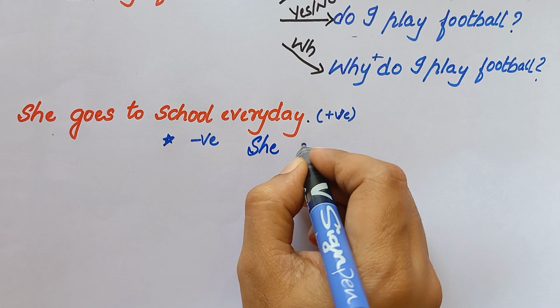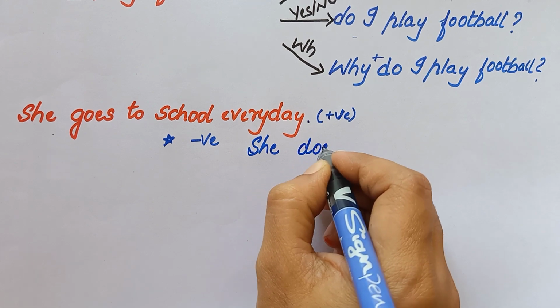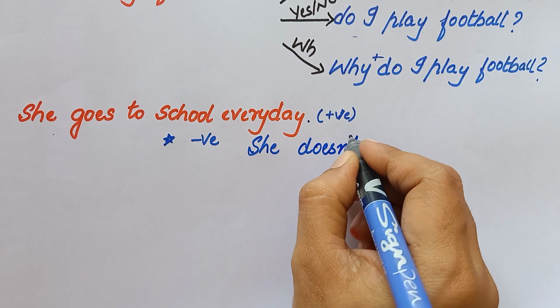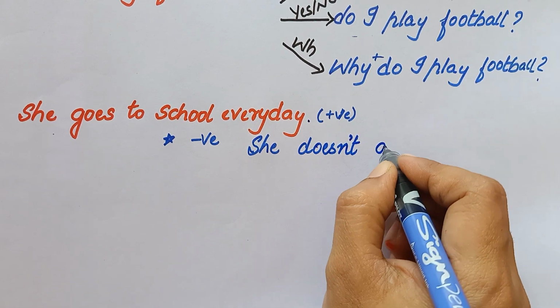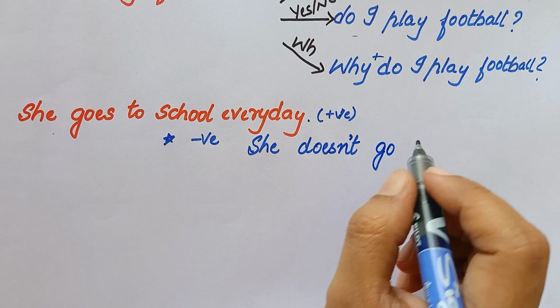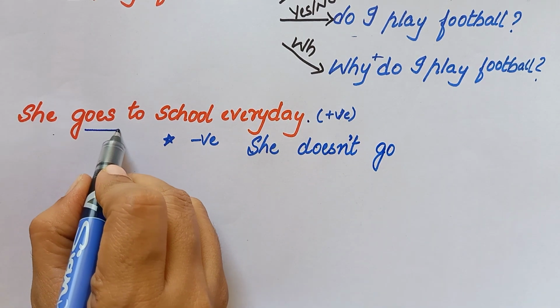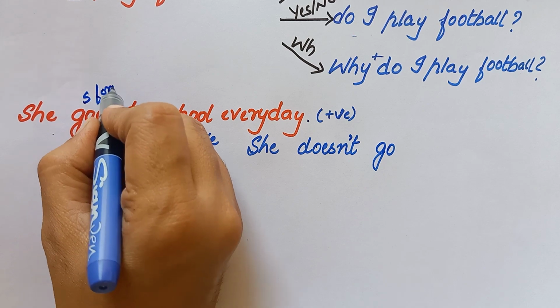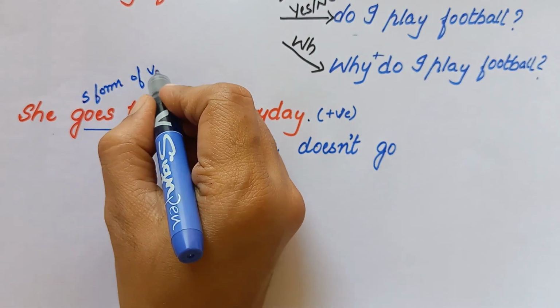Okay. So what happens in negative form? We are going to use doesn't or don't, and subject used here is she. she है subject, तो क्या यूज करेंगे? doesn't का यूज होगा इधर. She doesn't go to school every day.